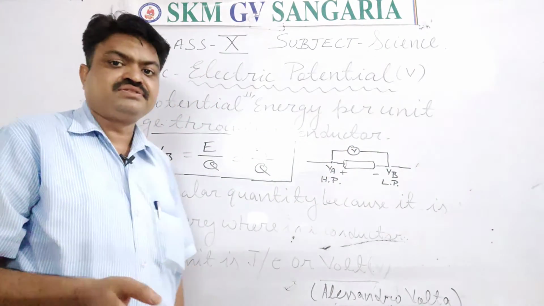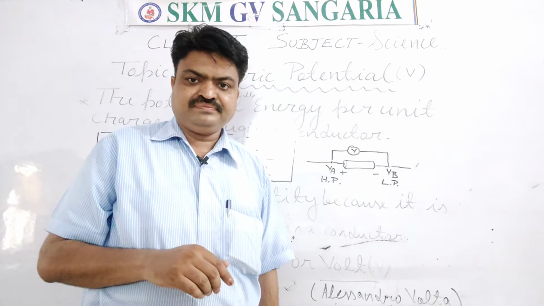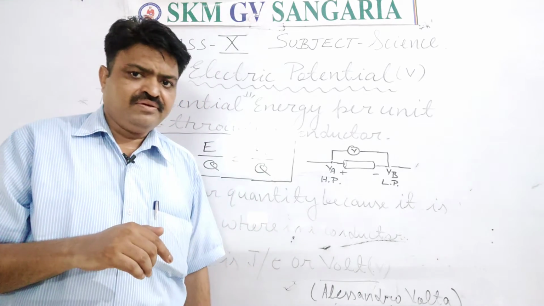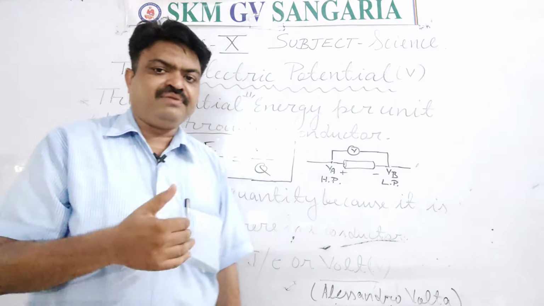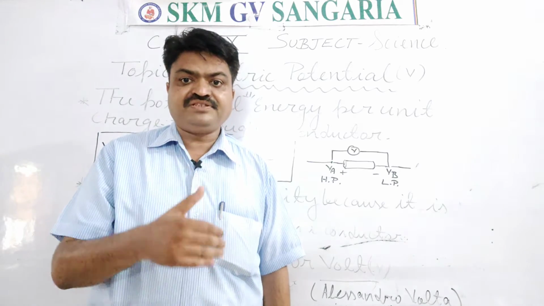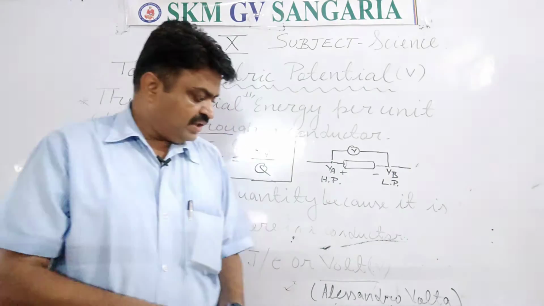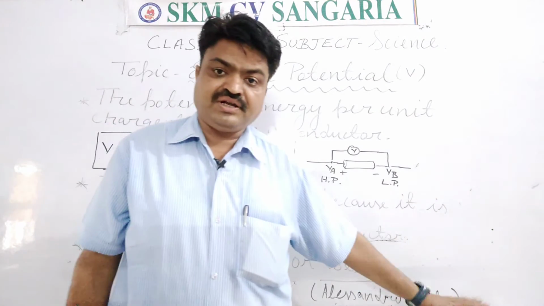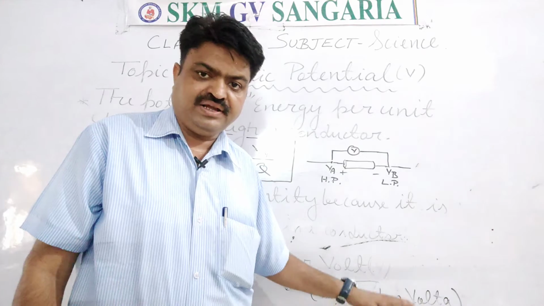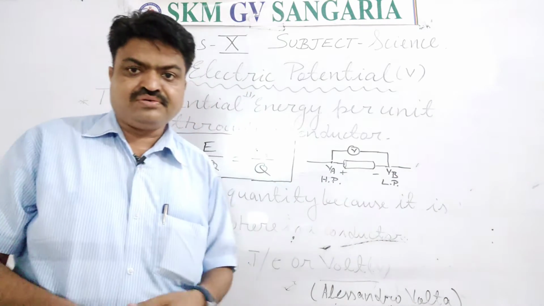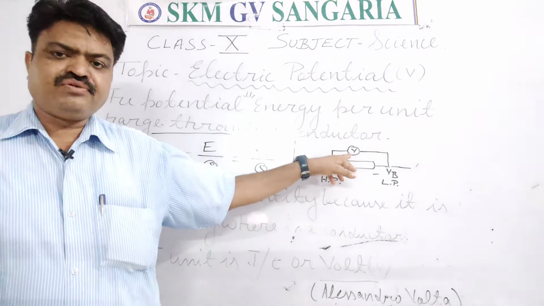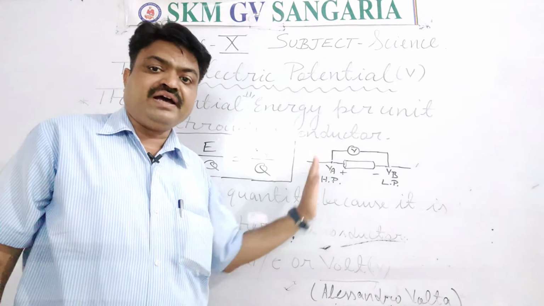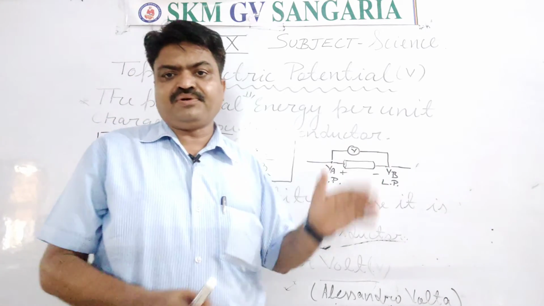This device is named voltmeter to give name and fame to a great scientist, a great physicist, and the name of that scientist is, student, Alessandro Volta. Alessandro Volta's name is used for this device, and also as the name of the SI unit of electric potential, student.